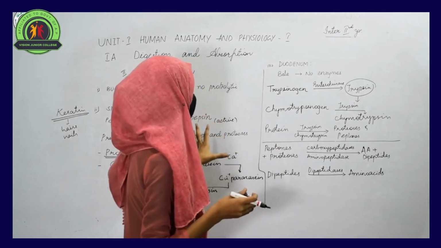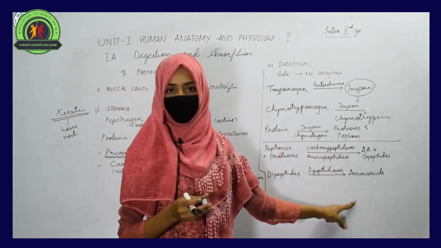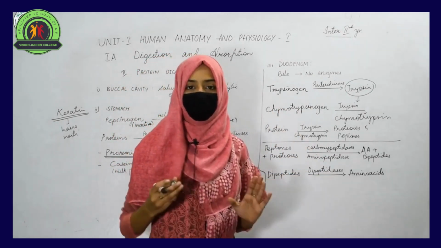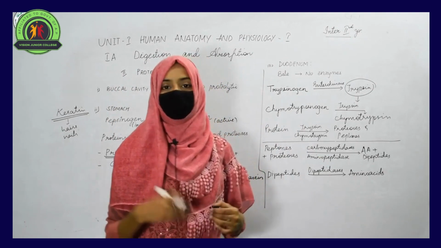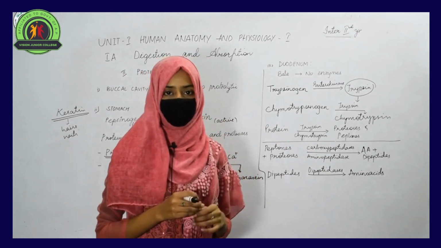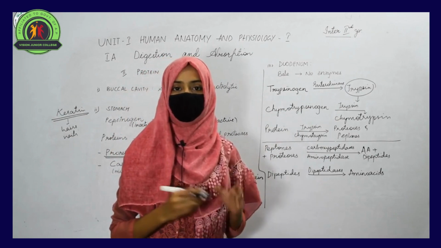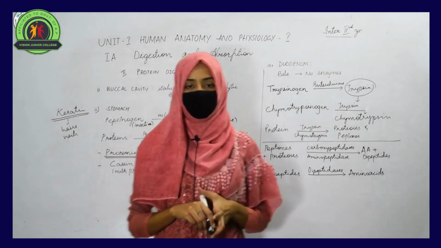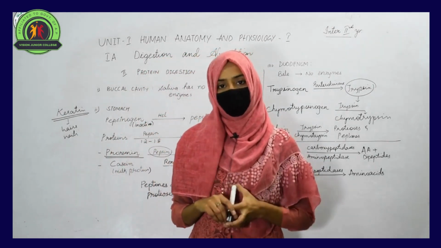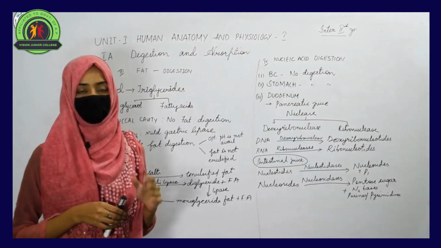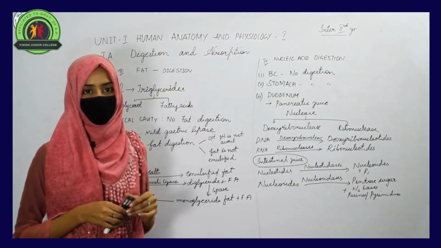So proteins can be broken down into amino acids by the action of different enzymes that are found in the different parts of our alimentary canal. So this is how the digestion of proteins takes place in the different parts of the alimentary canal found in the human body. Let us move to the next one, that is digestion of fats.